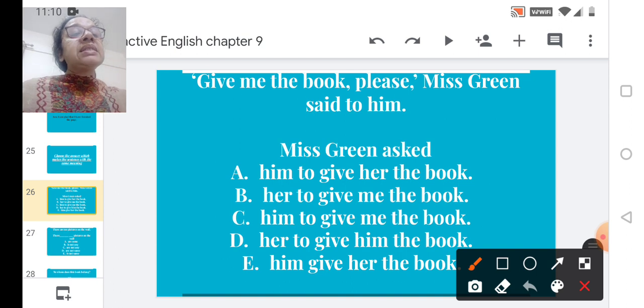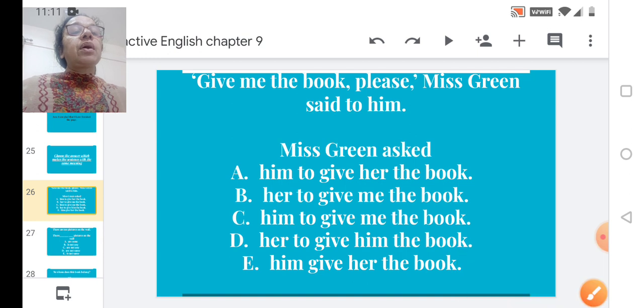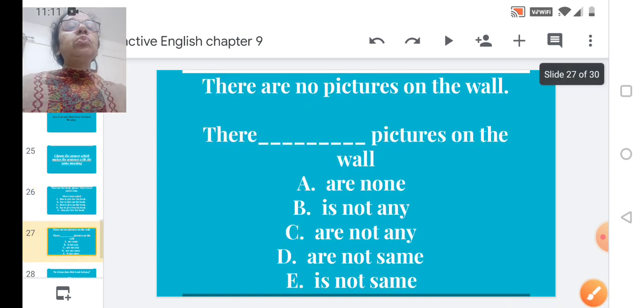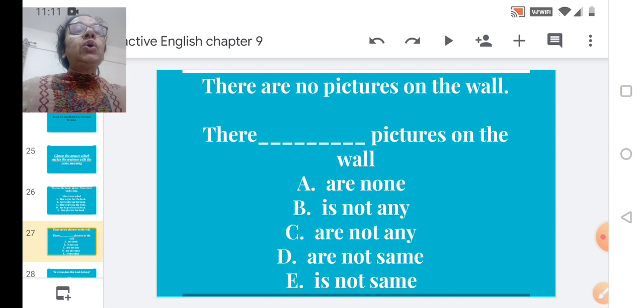So the answer is option A. Miss Green asked, option A, him to give her the book. Have you ticked that? Put that tick in the box given. Now we move to the next one.